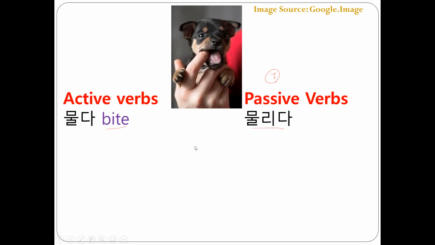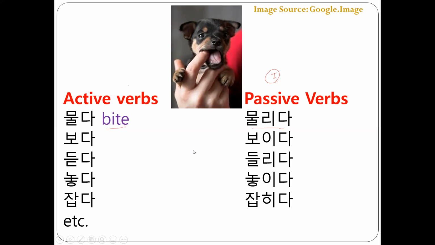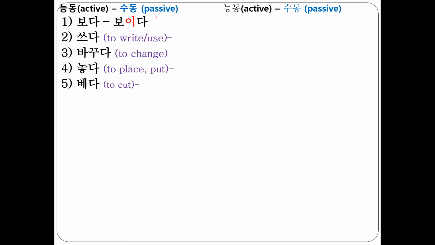Okay, that's all. There are many passive verbs, but it's easy to recognize the passive verb because, as you see, many passive verbs, not all, have one more syllable added to each active verb. So if I show you, the group of passive verbs that has a syllable 이 added to the active verb is 보이다, to be seen. 쓰다, 쓰이다, 바뀌다, 놓이다, 베이다. To be cut, to be placed, to be changed, to be written, to be used.